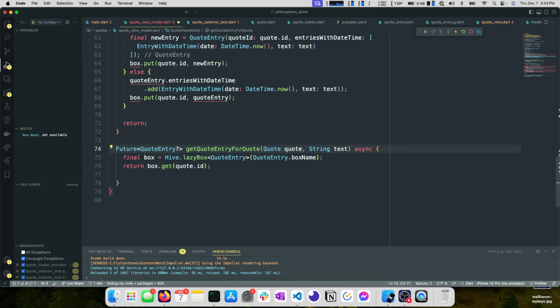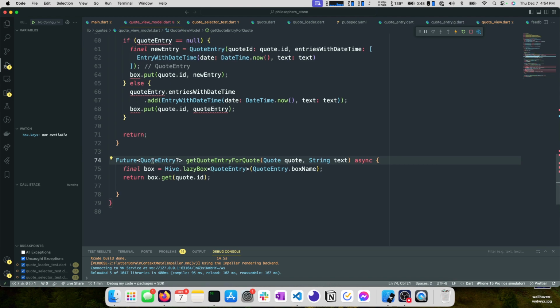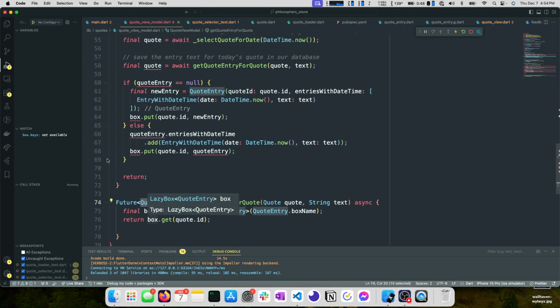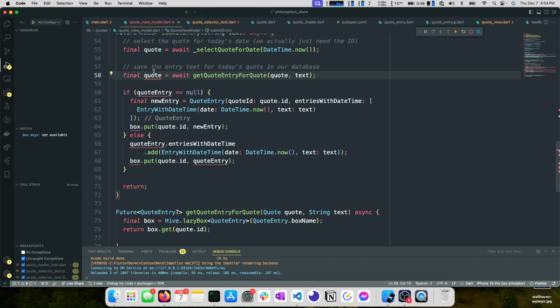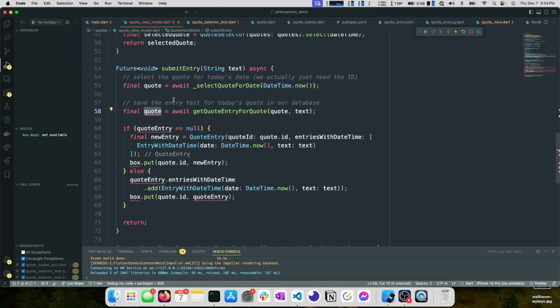It may not have a quote entry, so we need to handle that case, right? We might not have one for a given day. That'll be the case that happens the first time a quote comes in circulation, or if a quote comes in circulation and it had come in circulation previously, but we didn't leave feedback for it. Or I keep saying feedback, but a quote entry. Okay, so quote's already defined. Yep, that makes sense. This needs to be something like quote entry instead.